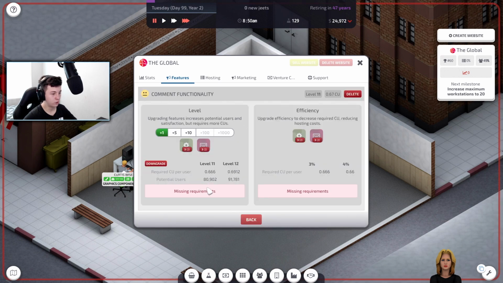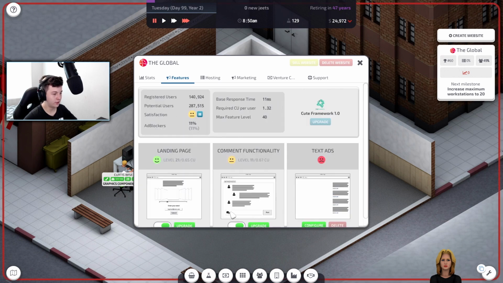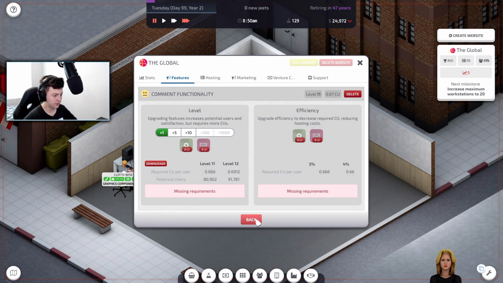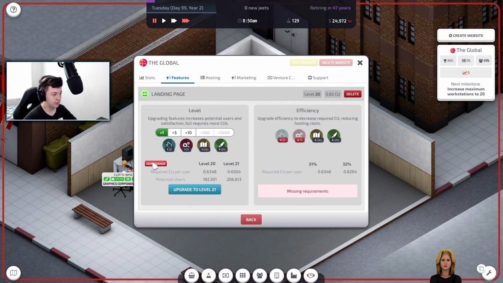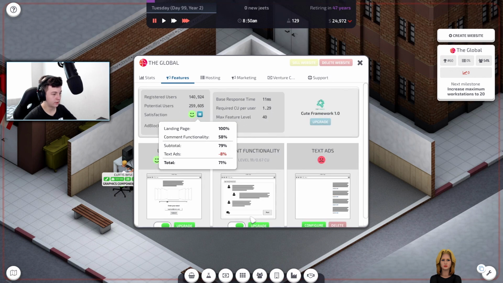Comment functionality. Oh, no. Only one. Let's, in terms of this one here, that's alright. We're at 76%. Can we downgrade that a little bit? Let's go upgrade to 1. There we go. Does this look a bit better?